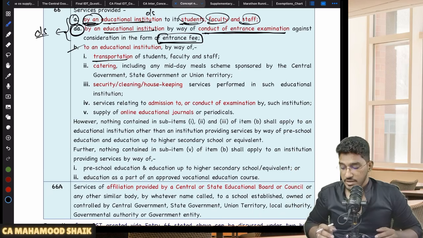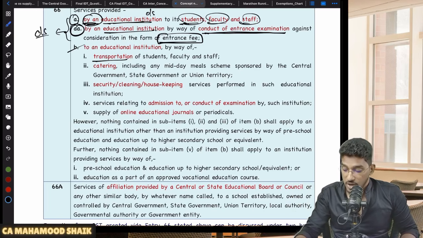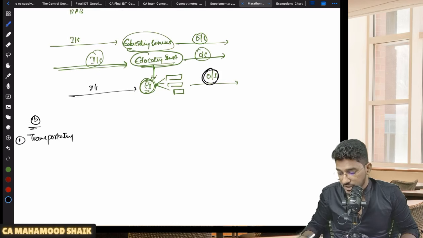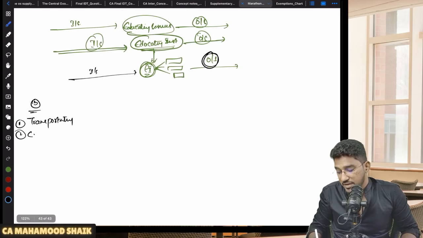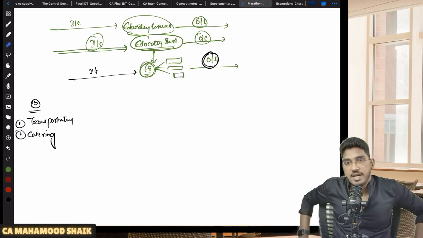So if someone is providing the transportation services to the education institution, or if someone is providing the services of catering, let me put it this way in a very simple manner. Number 1, transportation services. Number 2, catering services. Let us say, for example, the school is providing the services of serving food to its students, faculty and staff.